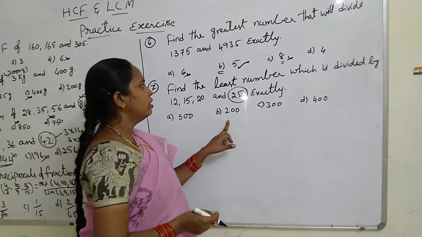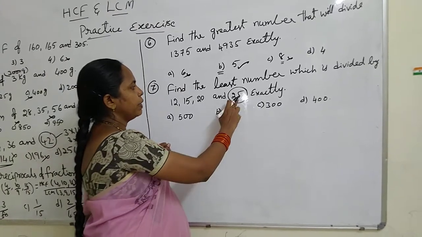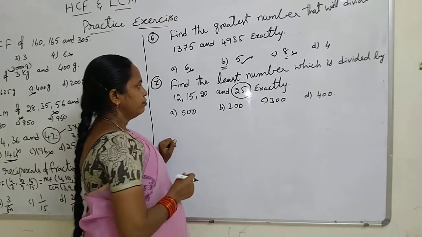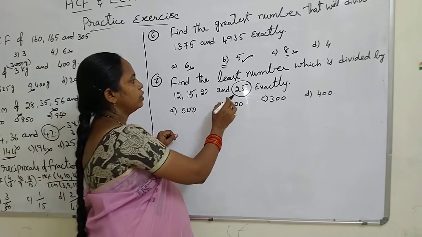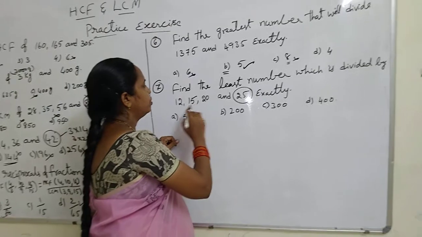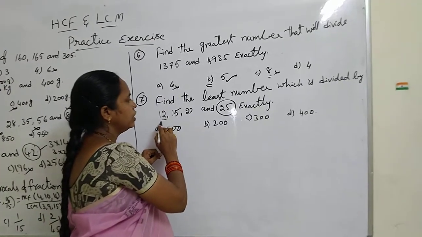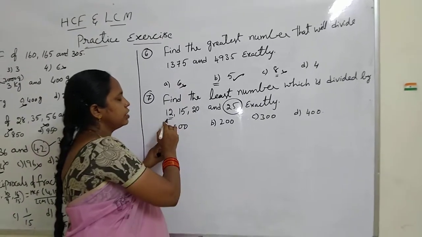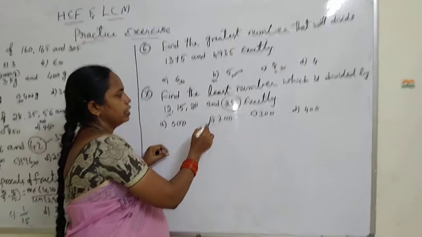200. 200 is divisible by 25, but 200 is not divisible by 12. 12 means 3 into 4. So it is not our answer.